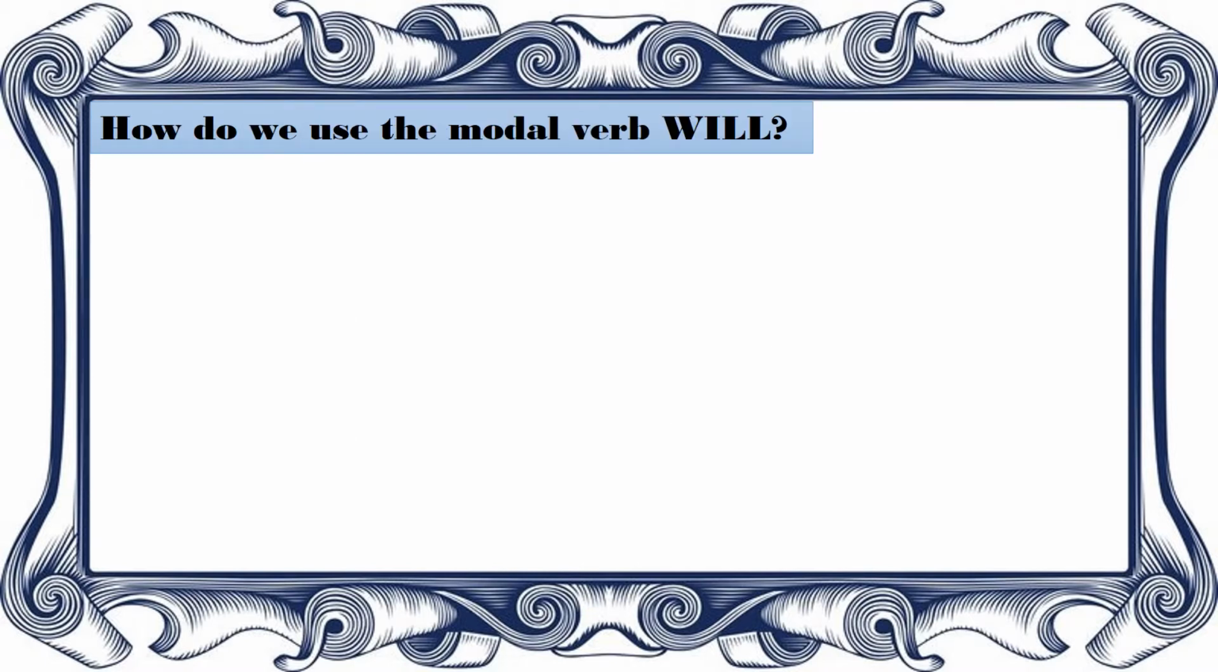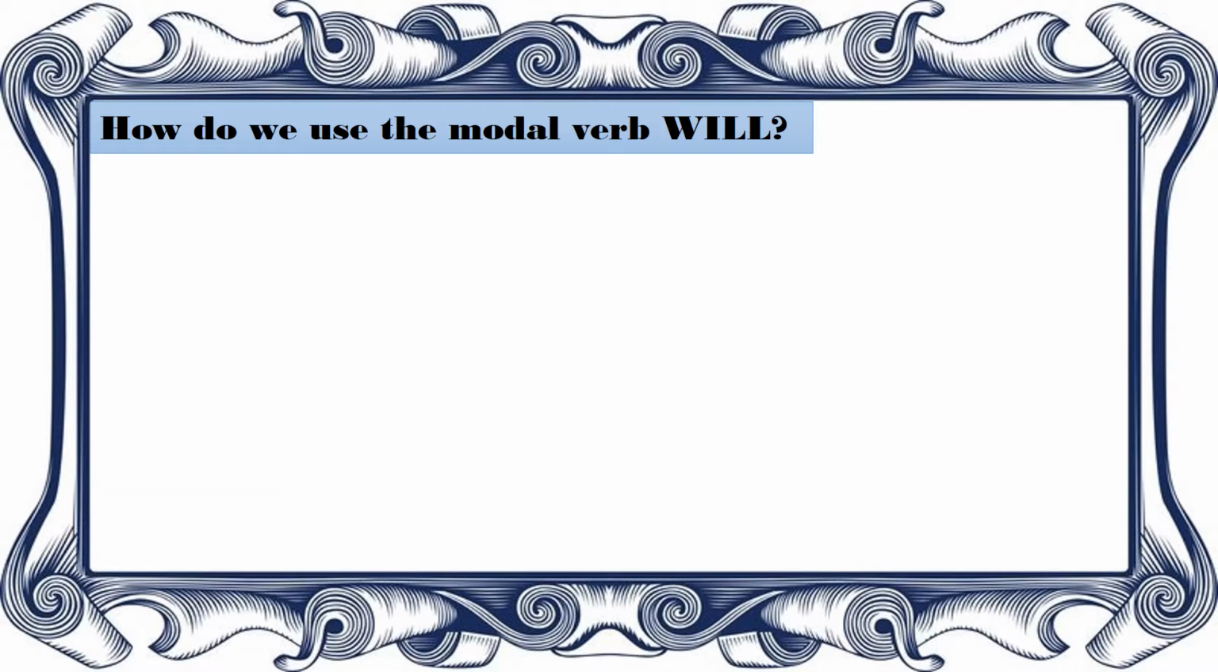Now, how do we use the modal verb will? But before digging into that, we first need to understand what are modal verbs. So a modal verb include the word can, also the words could, may, might, shall, should, would, and our main topic for today, which is will. These modal verbs are used with another verb to express possibility, ability, obligations, and prediction.